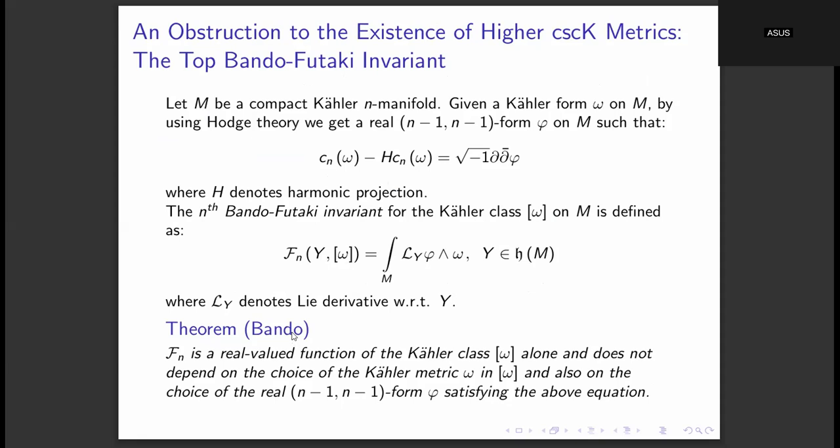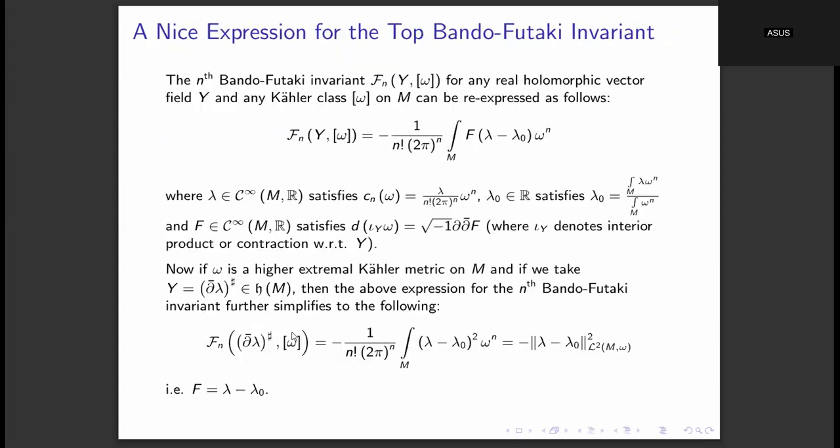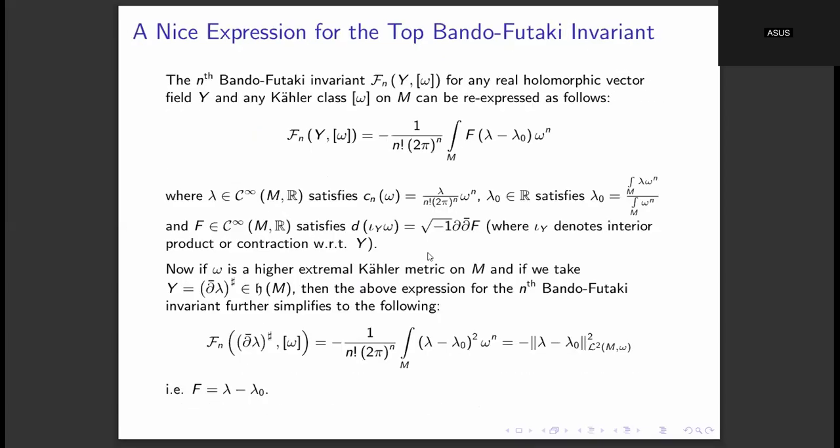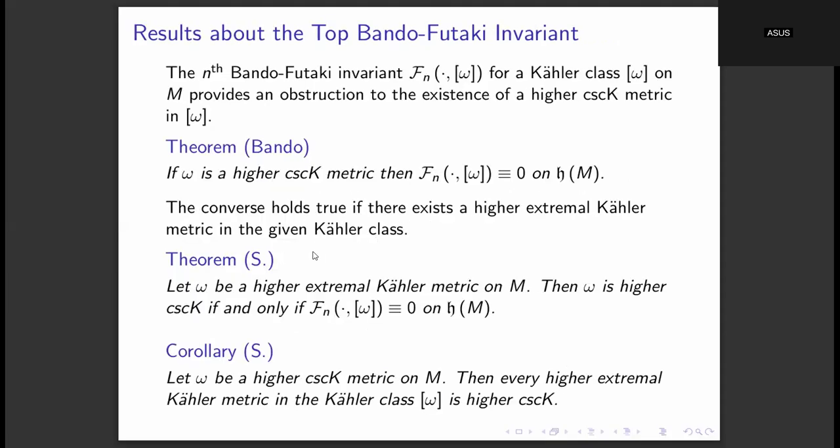As I said, these are generalizations of something called the Futaki invariant. That Futaki invariant is meant for cscK metrics. So the theorem is that if omega is a cscK metric, then the Futaki invariant is zero on that whole Kähler class. Fine. These are just some technical details about how you get to the result, so maybe I can just give the final results.